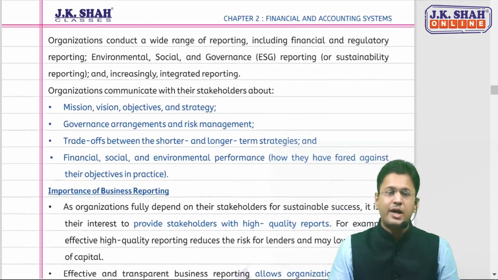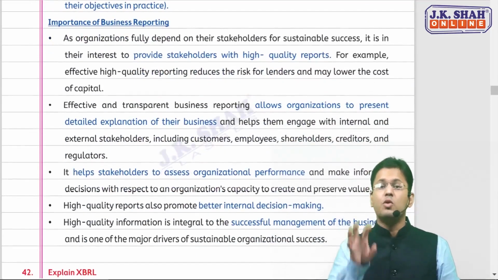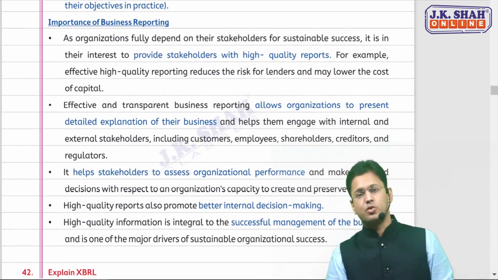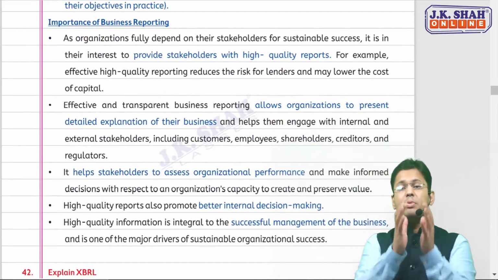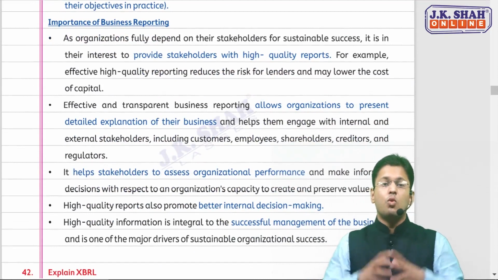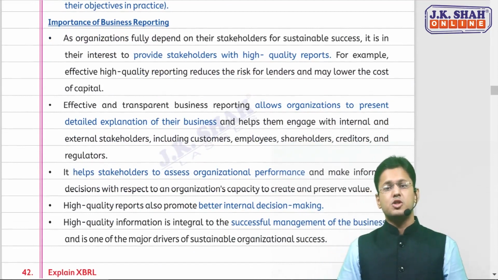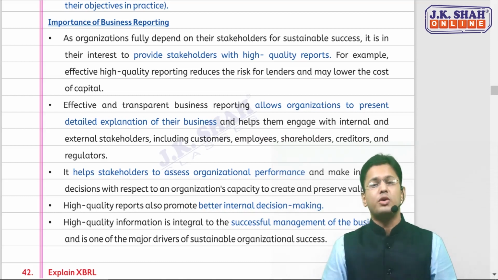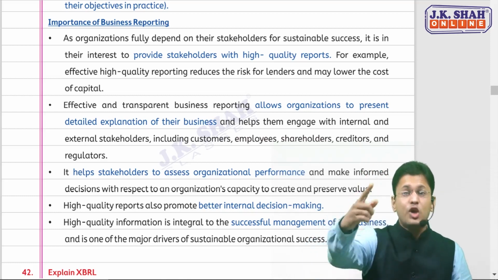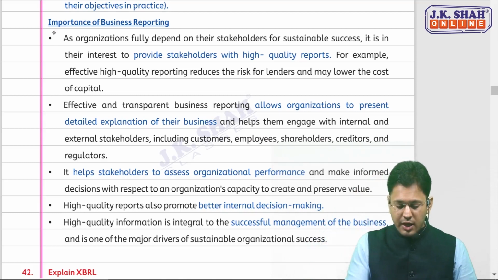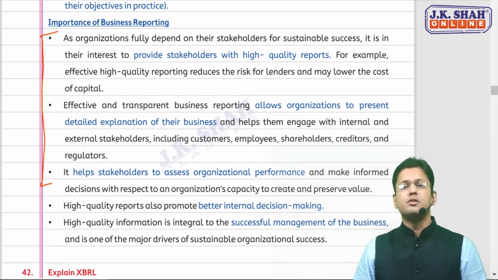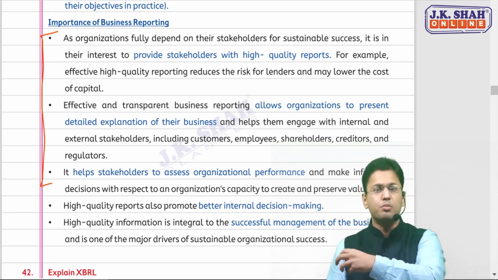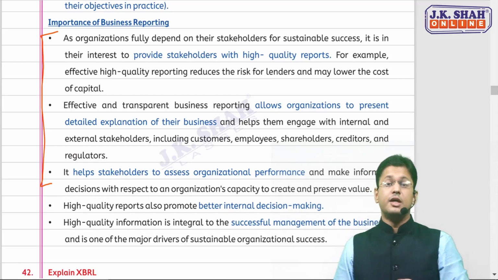Now only one aspect we are going to discuss here, and that is the importance of business reporting. What is the benefit of business reporting? There are 5 advantages given. Think logically: 3 are from the angle of stakeholders, because these reports will help the stakeholders.